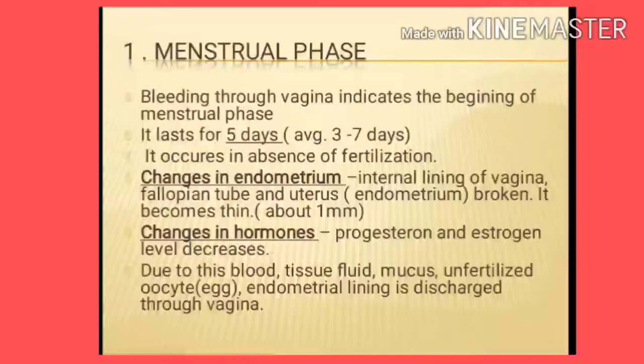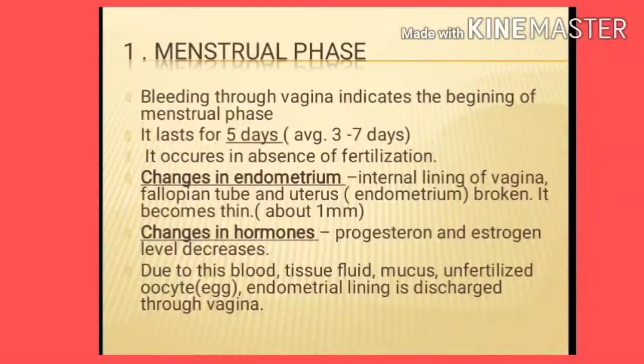This menstrual phase is also called the funeral of the unfertilized egg. In these days, many primordial follicles develop into primary and secondary follicles, due to the hormone FSH, the follicle stimulating hormone.